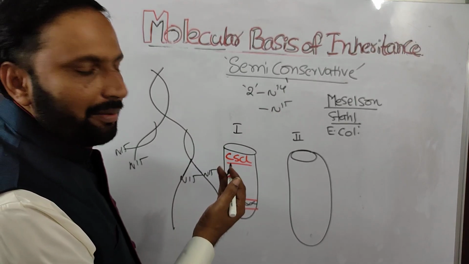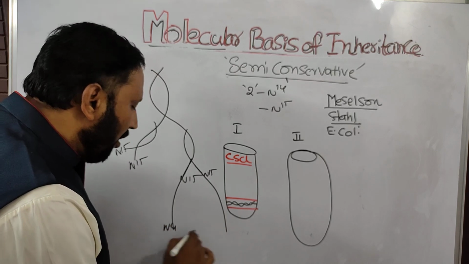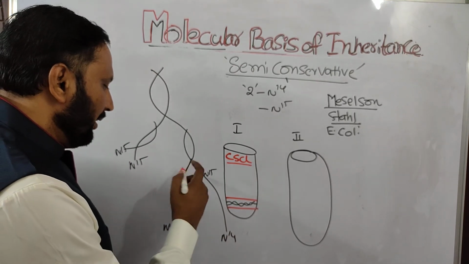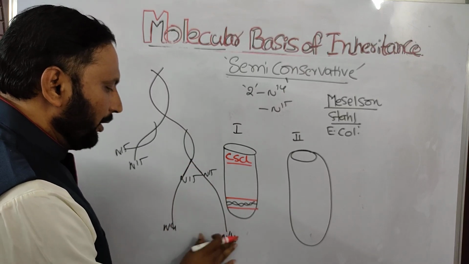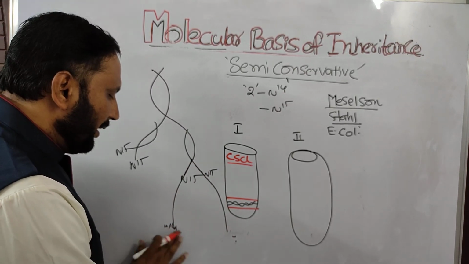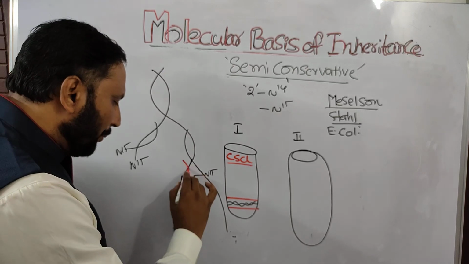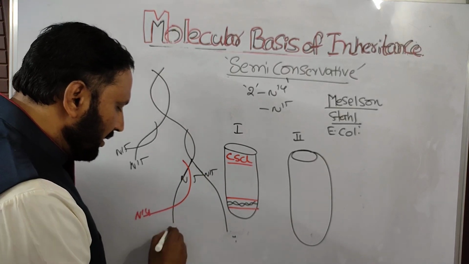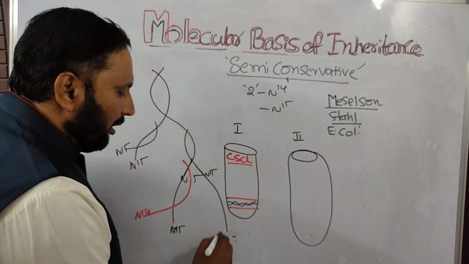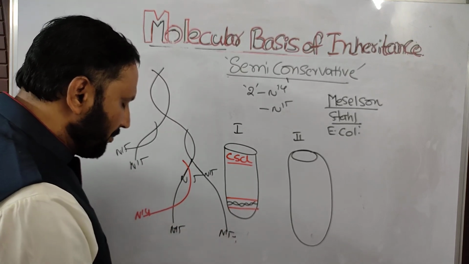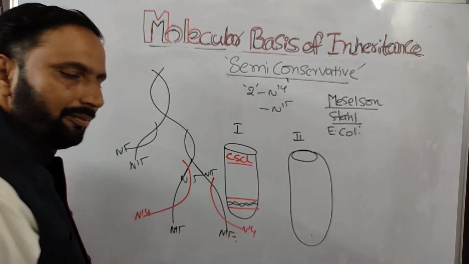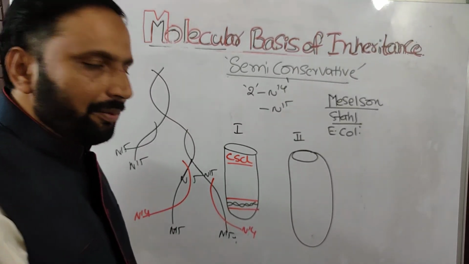They are placed in a normal medium, N14, where all the nucleotides come from the normal medium. So this N15 strand forms a new N14 strand, and the other N15 strand also forms N14, because it is present in the normal medium.